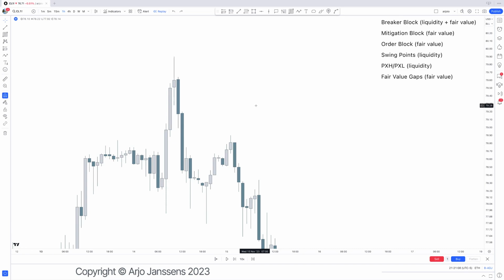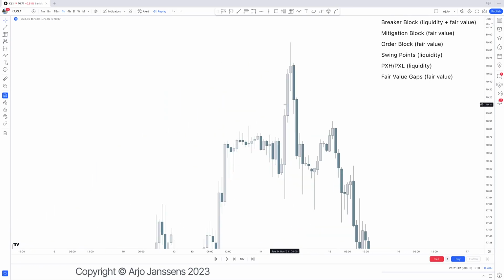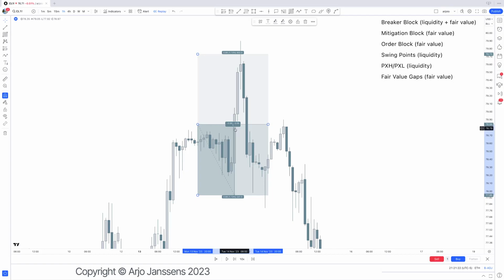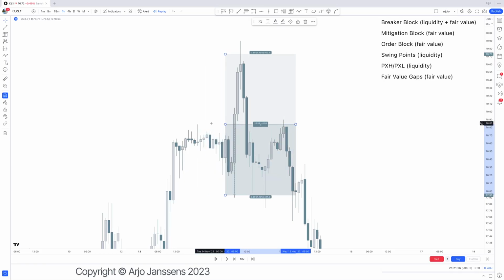So if we tell the full story, the full story here liquidity-wise is that people are getting trapped through liquidity. Right there, this high is where huge institutions have their breakout order.